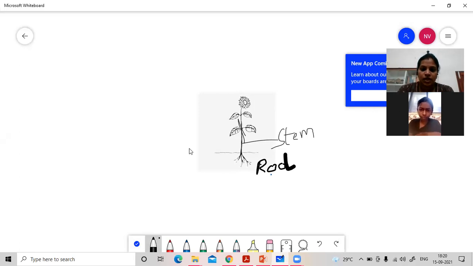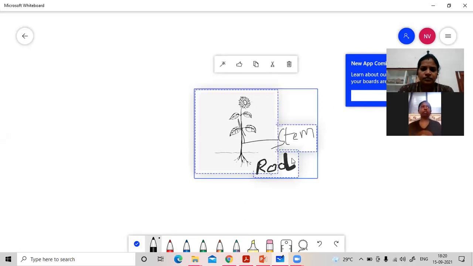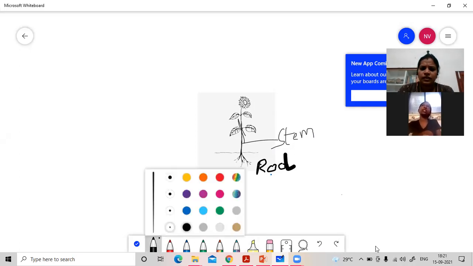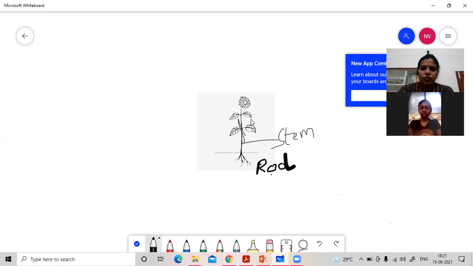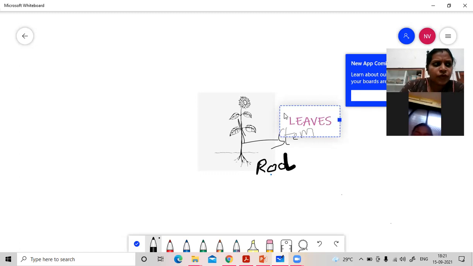Okay. Now, next, which part is this? Leaf. Leaves. Okay. So, what is the function of a leaf? What does a leaf do? First there are leaves and then it appears into a fruit and flower. Fruit and flower. Okay. What is the function?